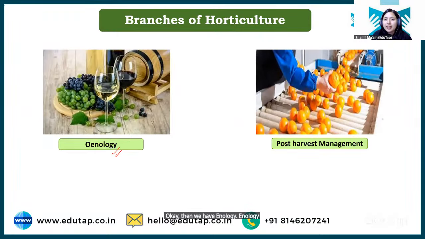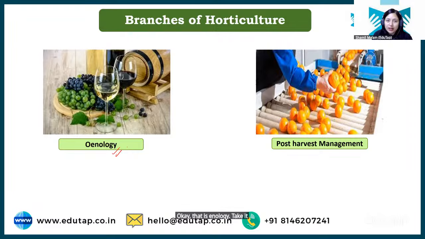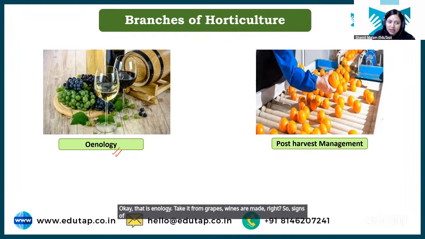Enology is what? It is the science of making wine from grapes. Okay, that is enology. From grapes, wines are made, right? So the science of wine and wine making is enology. That study is done under the enology branch of horticulture.